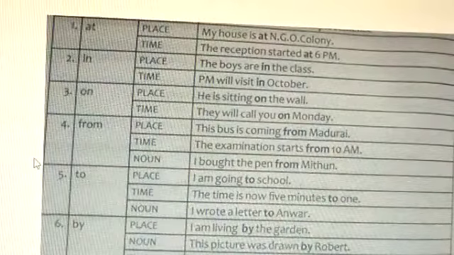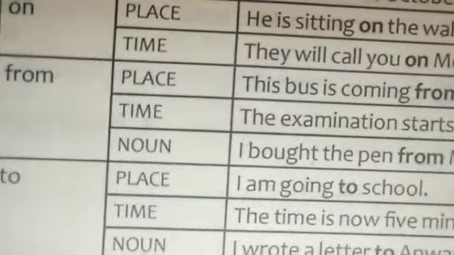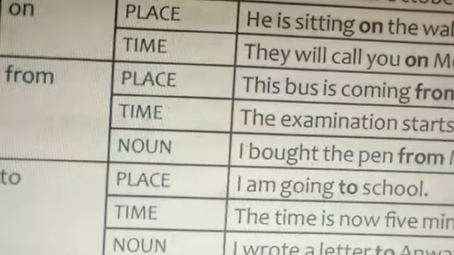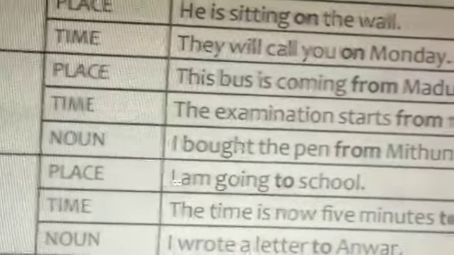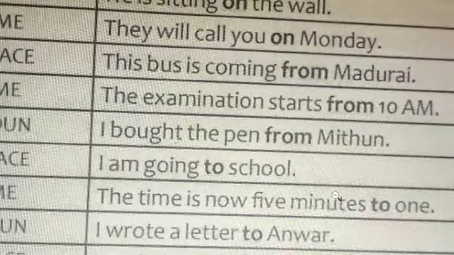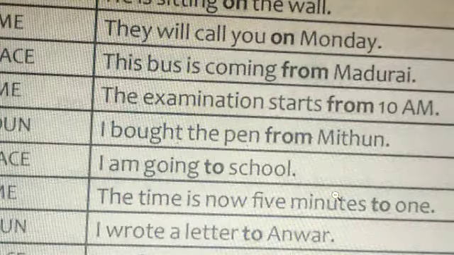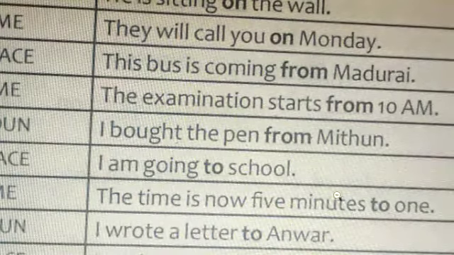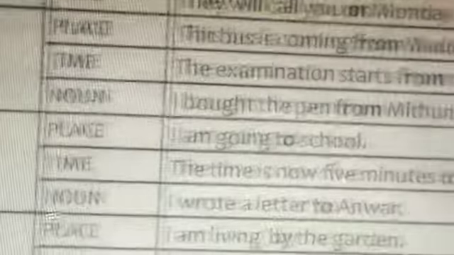Fourth one, from. For place: this bus is coming from Madurai. So from the place they are saying. Time: the examination starts from 10 a.m. Then noun: I bought the pen from Midun. So from Midun, it is referring to a noun.